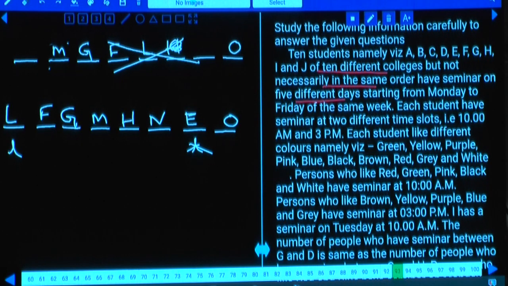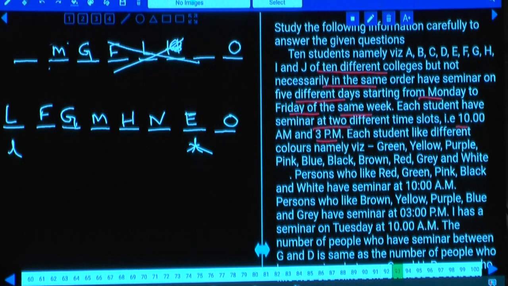They have seminars on 5 different days, starting from Monday and ending on Friday of the same week. Each student has a seminar at 2 different time slots. What are those 2 time slots? One is at 10 o'clock and another one is at 3 o'clock. Hence, how many cases do you have? Each day there are 2 slots, 10 o'clock is 1 and 3 o'clock is 1. Hence 10 persons on 5 different days.